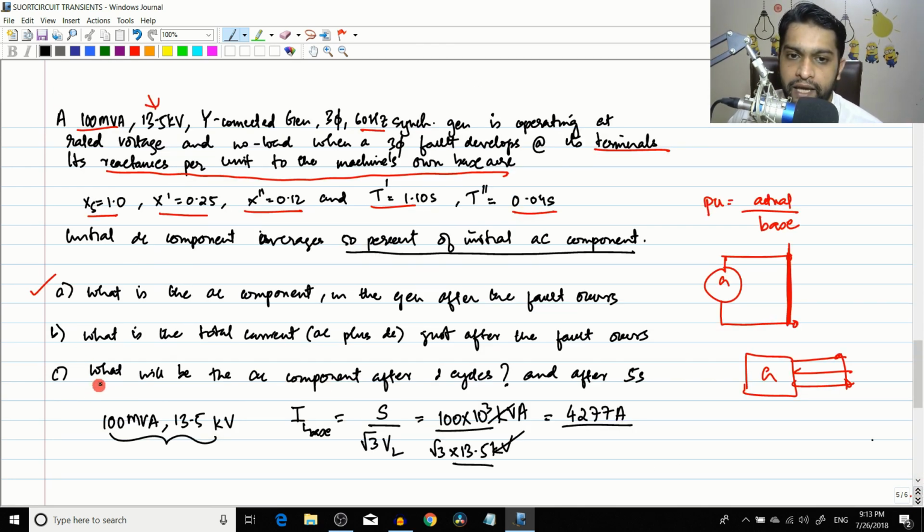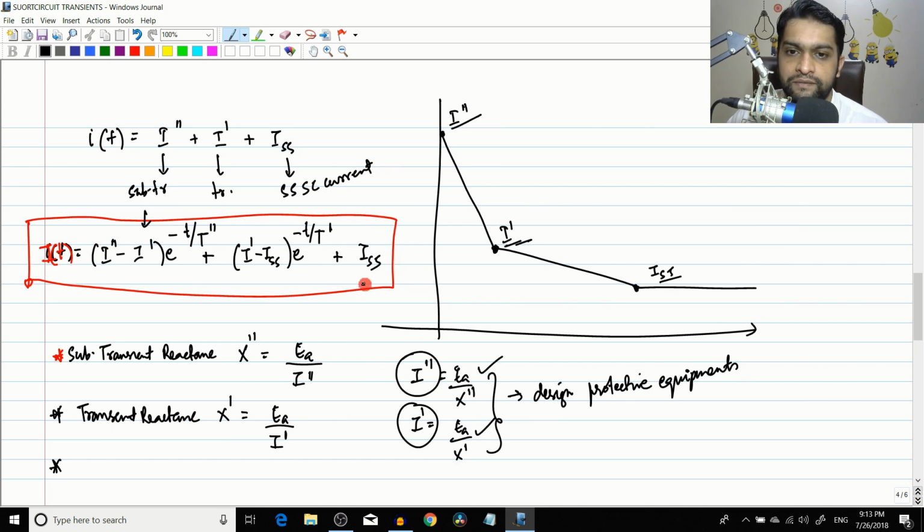What will be the AC component after 2 cycles? What they are asking in this third part of the question is, what is the AC component after 2 cycles, and after 5 seconds. So when you see such a question, you will have to have a time based equation, which we have already seen here. This value is with respect to time.